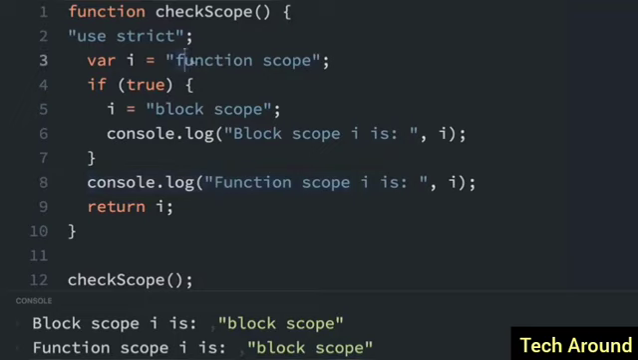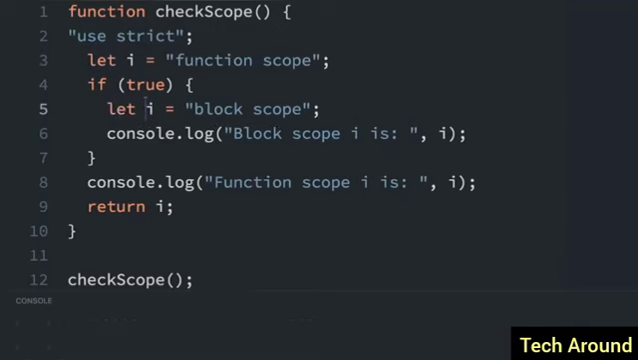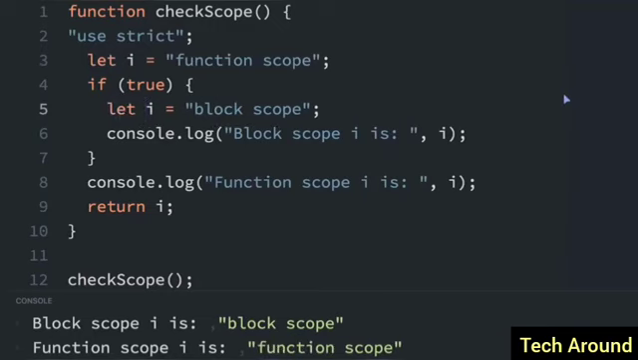If we want this to be function scope down here, we're going to have to use let. So we would use let here, and then we would use let here. And if we run the code, now you can see in the console, block scope i is block scope, function scope i is function scope. Even though we set i to block scope inside this block, and a block is just anything inside these squiggly braces, when we get out here, it's back to function scope because of this up here.